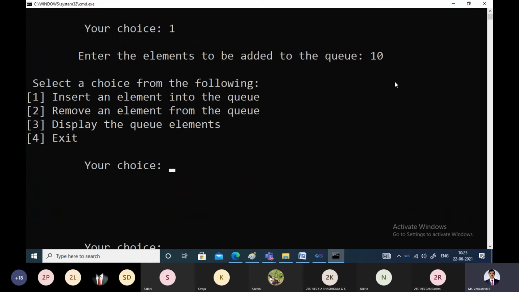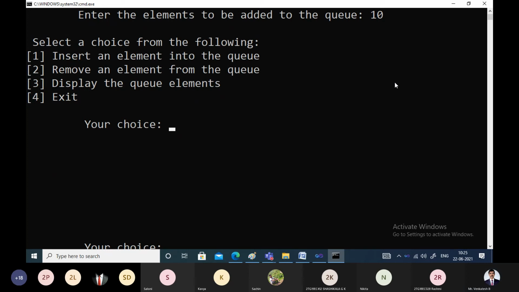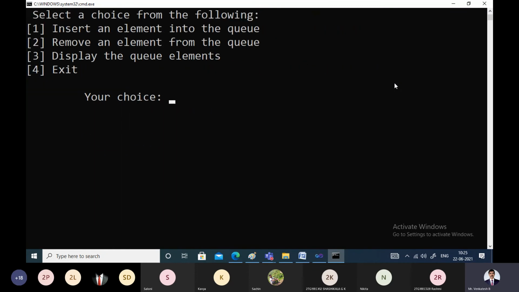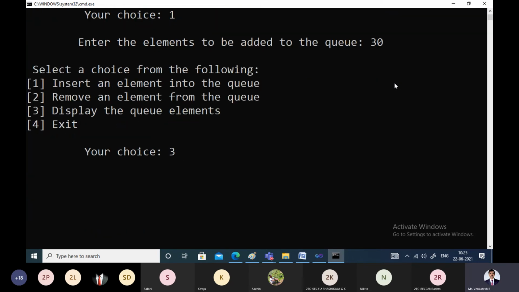Once again, I'll give choice 1. Enter the element to be inserted, 20. So 2 elements we have inserted. Once again, I'll give choice 1. Element 30 is inserted. So let us display and check. What are the elements? 10, 20, and 30 are the elements present in the queue. 10 is present at the front end of the queue, and 30 is present at the rear end of the queue.